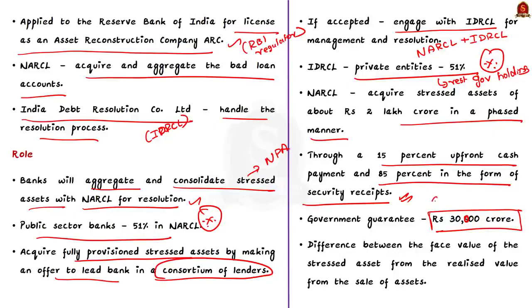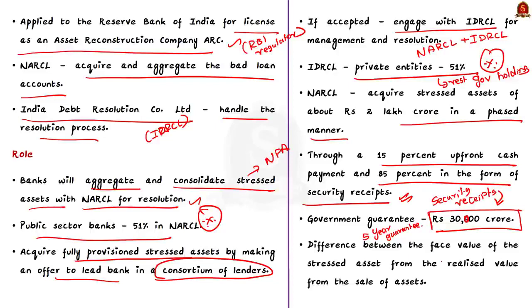The difference between the face value of the stressed asset and the realized value from the sale or the liquidation of the asset represents the guarantee offered by the government. The guarantee will be valid for a period of 5 years. Now you may think, why is such a guarantee given by the government? See, it is done to impart credibility and to provide a contingency buffer.